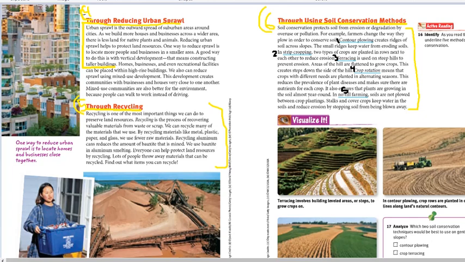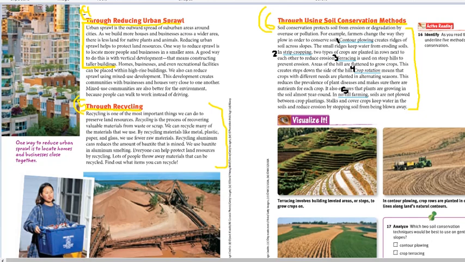This term is supposed to be familiar to you because we had it in previous lessons. The problem in urban sprawl is it leaves less land for native plants and animals. For humans, we have the right to build houses and businesses, but we don't have the right to ruin native plants and animals' habitats. So by reducing urban sprawl, this will help protect land resources.